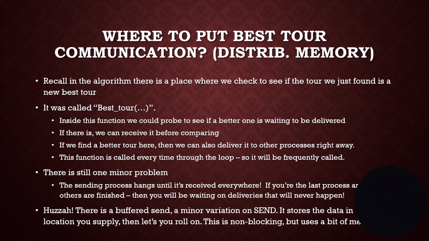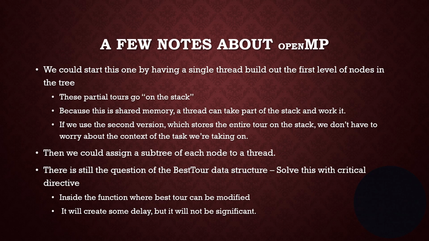And so inside that function, that's where we could probe to see if we have a better cost. And if we do have a better cost, that's where we'd receive it before we compare it. Once we receive it, it's ours. We don't have to worry. All right. So again, I mentioned that there's a buffered send. It's a minor variation on send, and it stores the data without blocking.